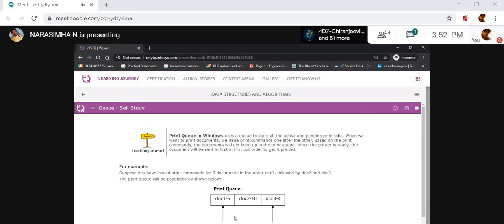What does the print Q do? See here, the first document I have given consists of 5 pages, and it remains in print. The printer takes only the first element, the first element, not the last. Then the next pages it prints when this process is completed.